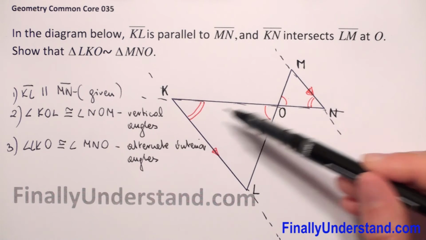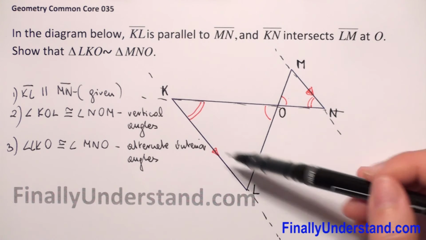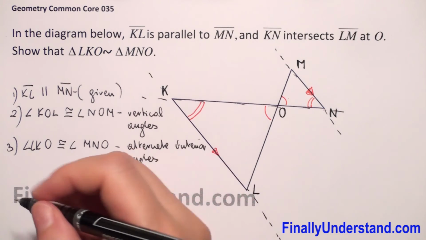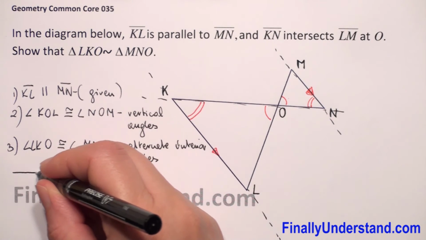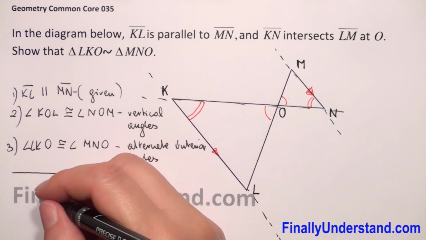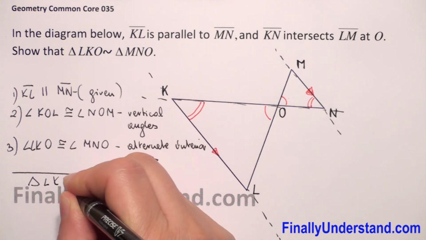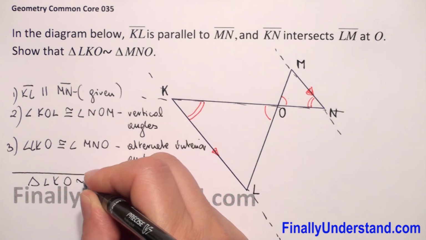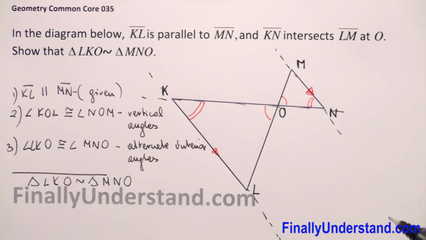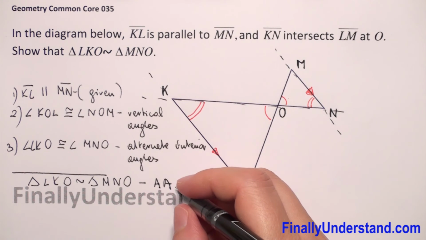So we have two congruent angles in triangle LKO and in triangle MNO. So from this information, because we have two congruent angles, we can write that triangle LKO is similar to triangle MNO by the angle similarity postulate.